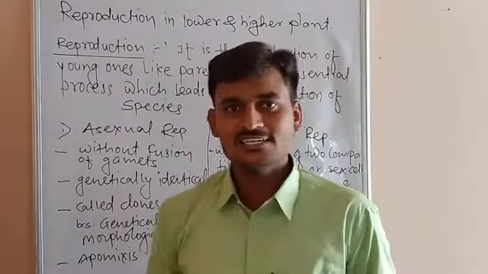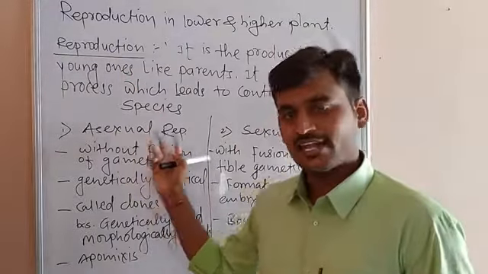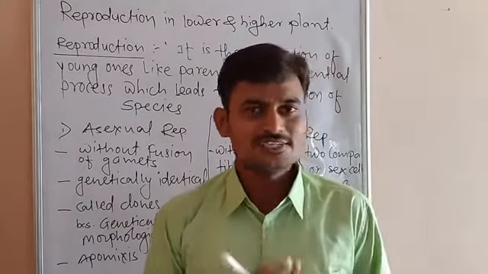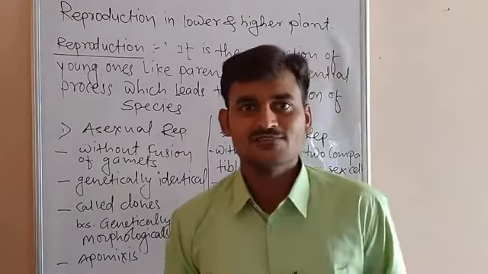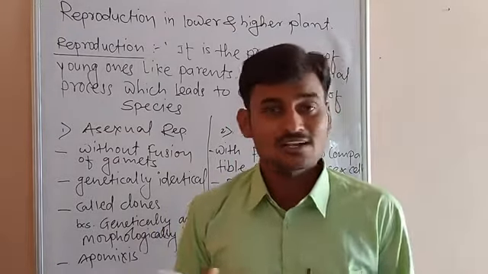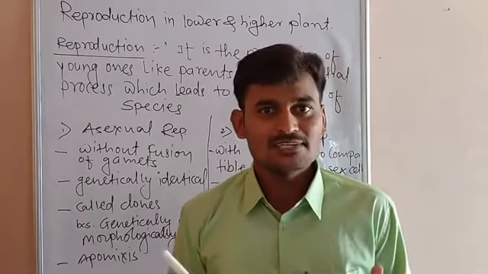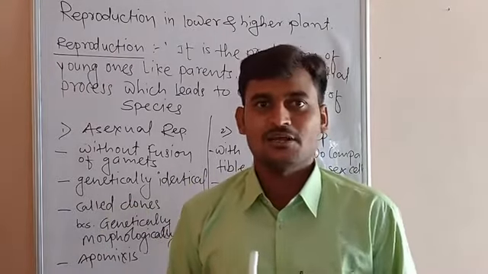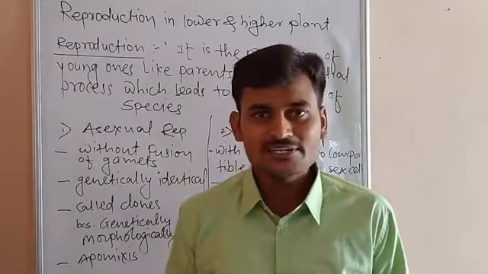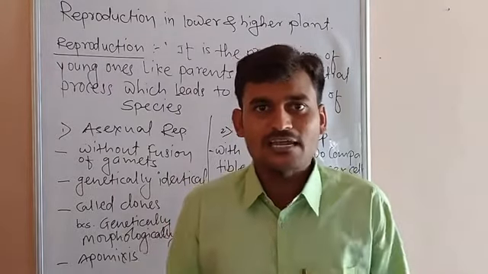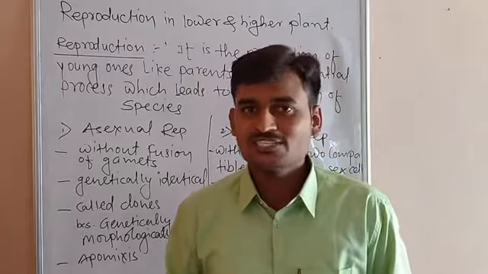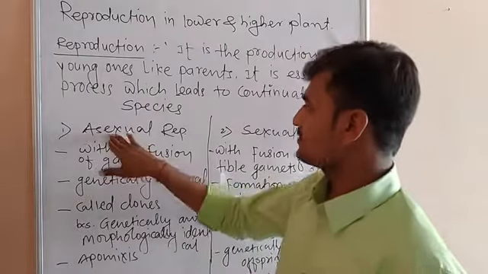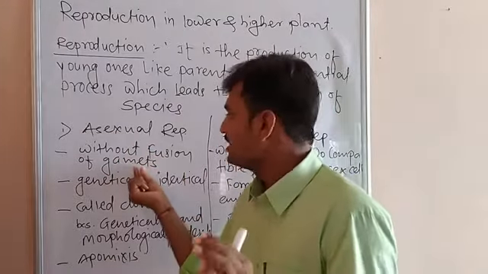My friends, reproduction is of two types: asexual reproduction and sexual reproduction. Firstly, we are going to understand what asexual reproduction is. Asexual reproduction is the reproduction where there is no fusion of gametes. What are the gametes, friends? My friends, gametes mean those cells which take part in fertilization and reproduction. But in asexual reproduction, there are no gametes, and where there are no gametes, they cannot fuse with each other. Then there is no fusion and there is no zygote. In this way, asexual reproduction is without fusion of gametes.